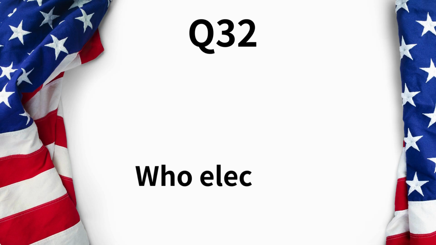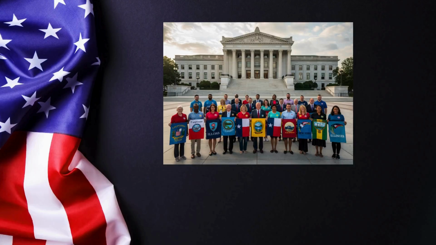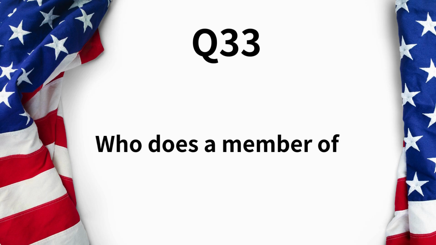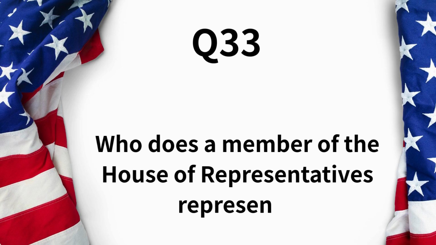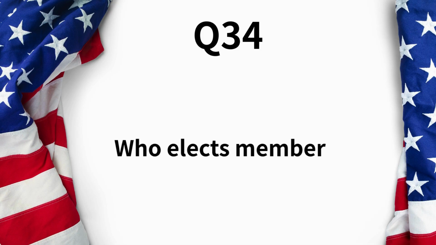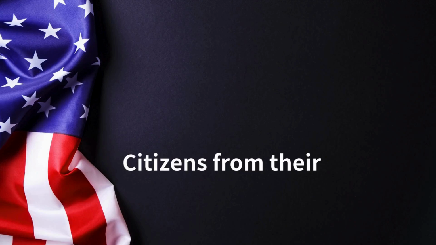Who elects U.S. Senators? Citizens from their state. Who does a member of the House of Representatives represent? Citizens in their district. Who elects members of the House of Representatives? Citizens from their district.